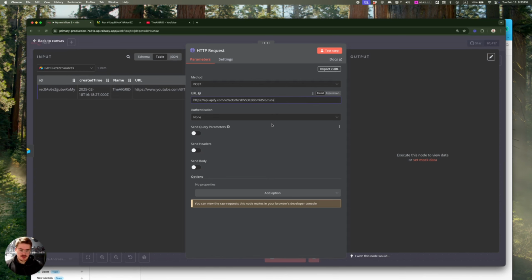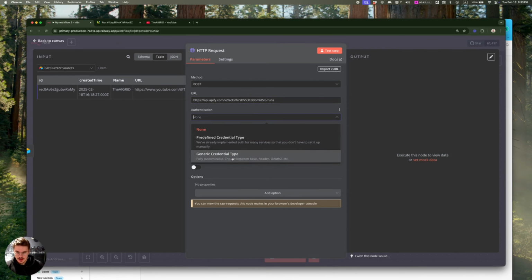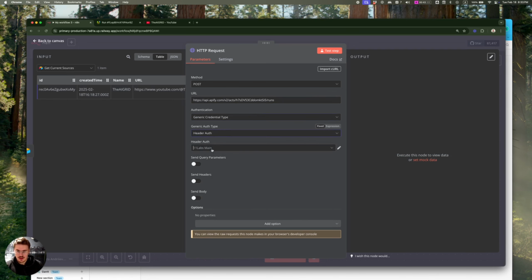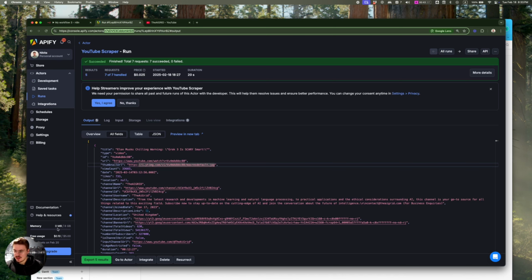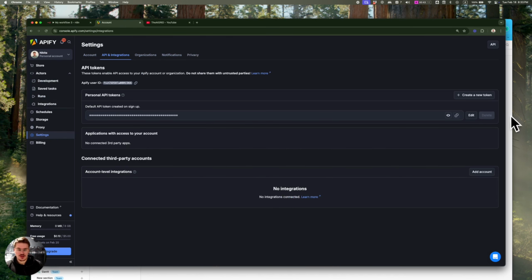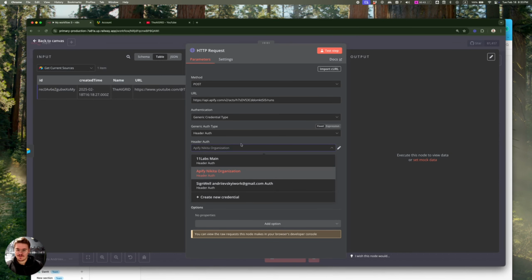/runs, right? Then for authentication, I'm just going to use generic credential type, header auth, and then it's going to be Apify connection. You can easily make it, just go to your settings, go to your API integrations, and copy the personal API token, or the private API token. I'm just using a different account, which does not show up here.